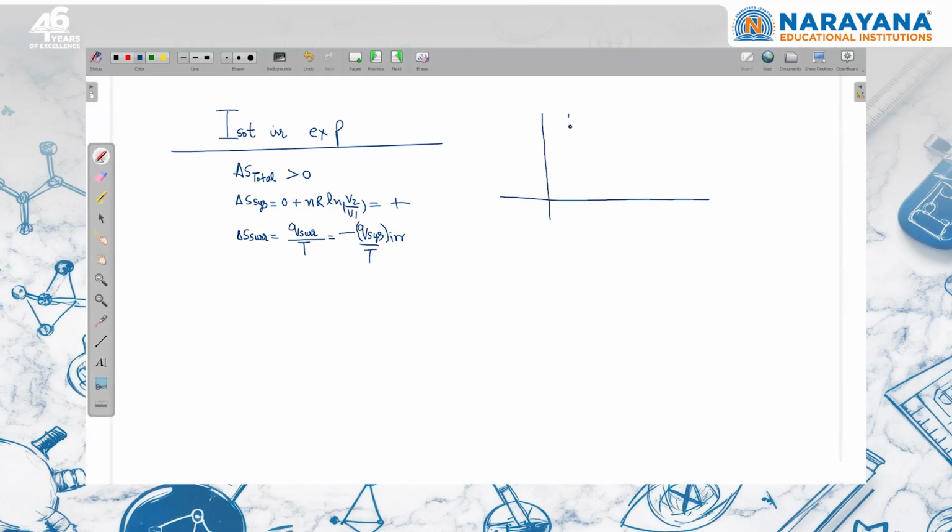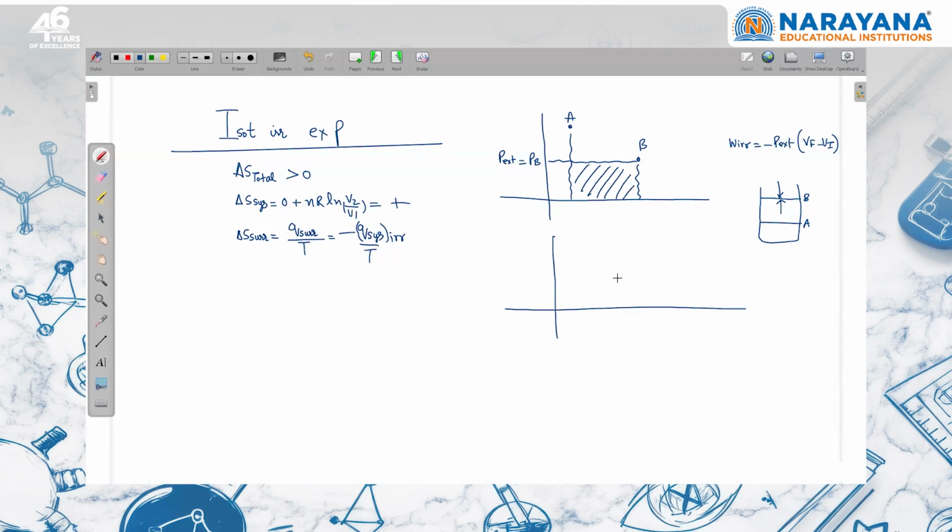If I am moving from A to B, this is expansion, and I am moving from A to B by an irreversible path, work done will be what? Work done in an irreversible process will be minus P external times V final minus V initial. So here, suppose a cylinder piston system is there. If initially I am here and finally the piston will go here and it will stop, the gas final pressure and external pressure will be the same. That's why external pressure is equal to final pressure of the gas. This is P external, and volume change means initial volume is this and final volume is this. So the magnitude of work done is the area under the graph.